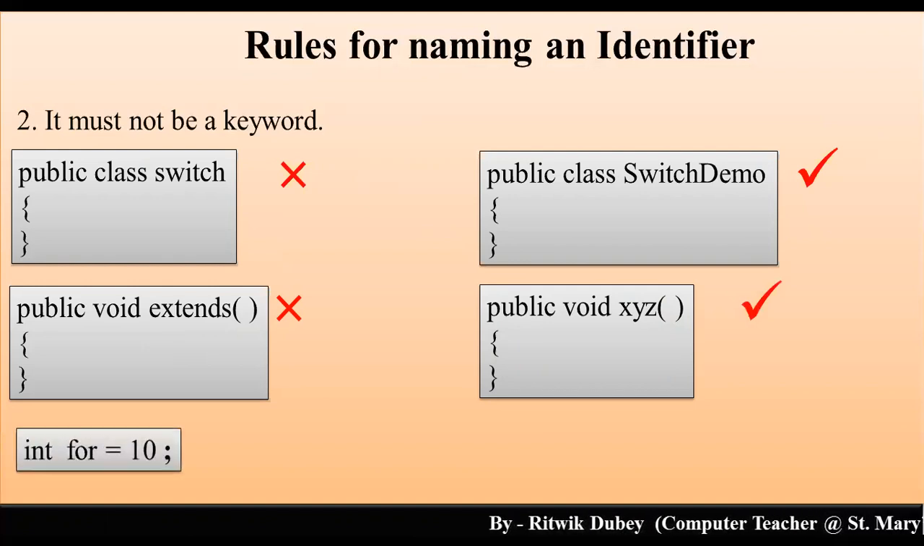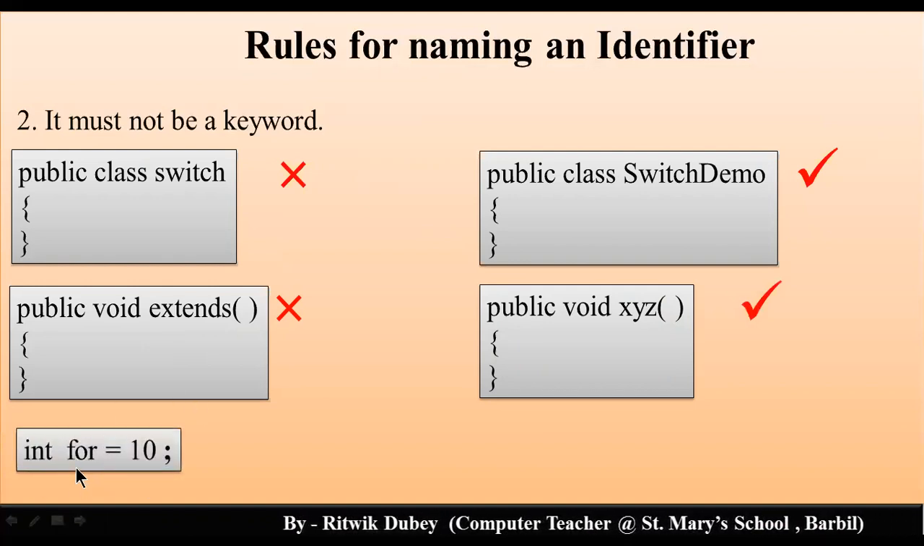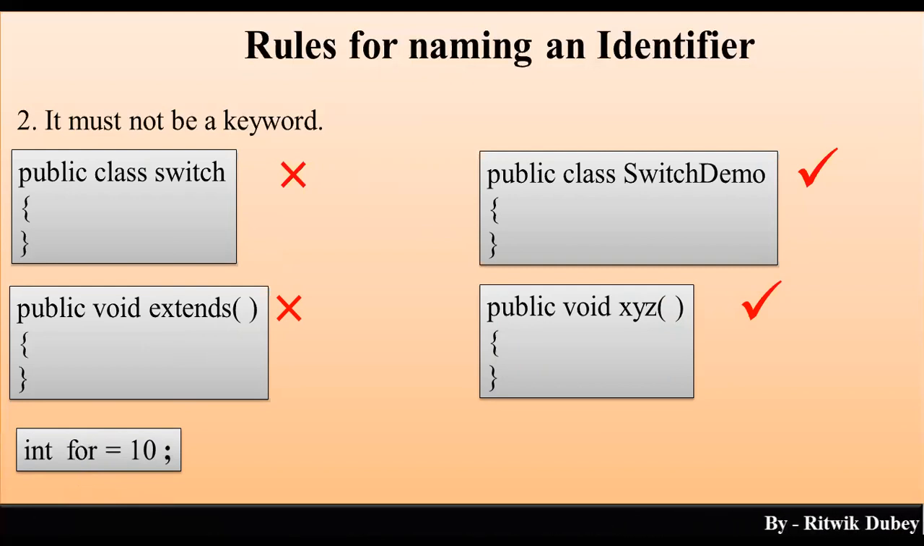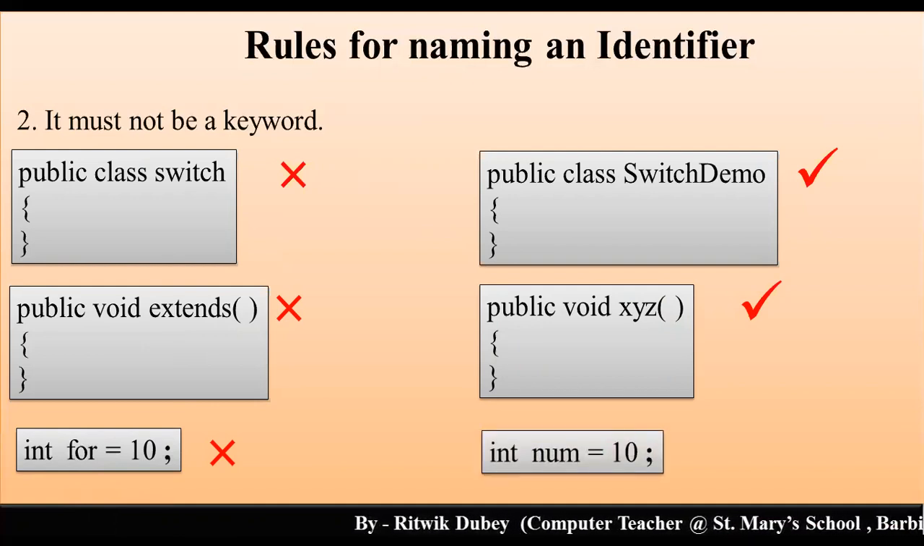Now here you can see the variable name that has been chosen is for. It is not allowed. Why? Because for is a keyword. So you cannot write int for = 10. It's wrong. Yes, you can write int num = 10.